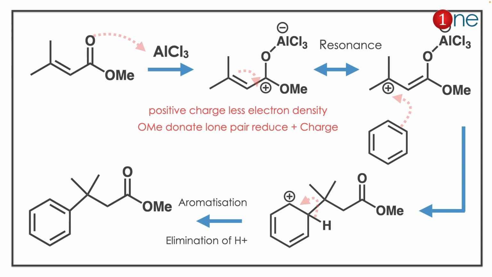So the cation attacks, and you have the final product. Then it converts into an aromatic compound. So the final product is carbon-carbon bond formation at the gamma carbon. So the concept you have to learn here is, for the nucleophilic reaction, the positive charge should be of high density, and should not be quenched by any electron donating group.